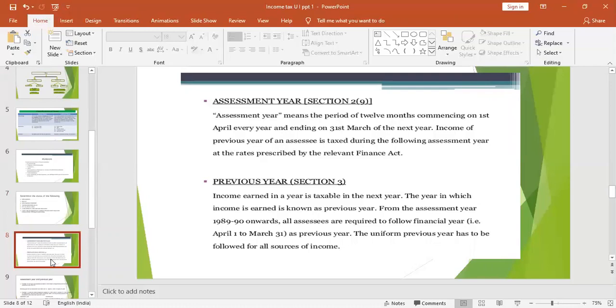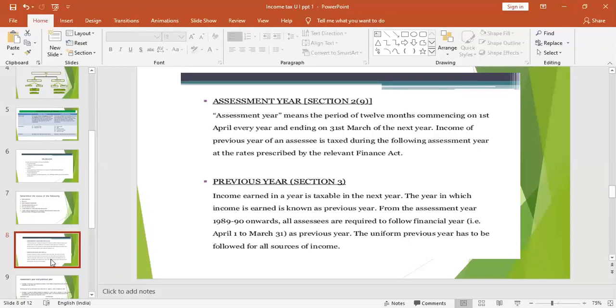And for what do you use calendar year? Calendar year is only for books of accounts and not for assessment. So keep in your mind that the assessment year will be based on the financial year, which starts from 1st April to 31st March of every year.